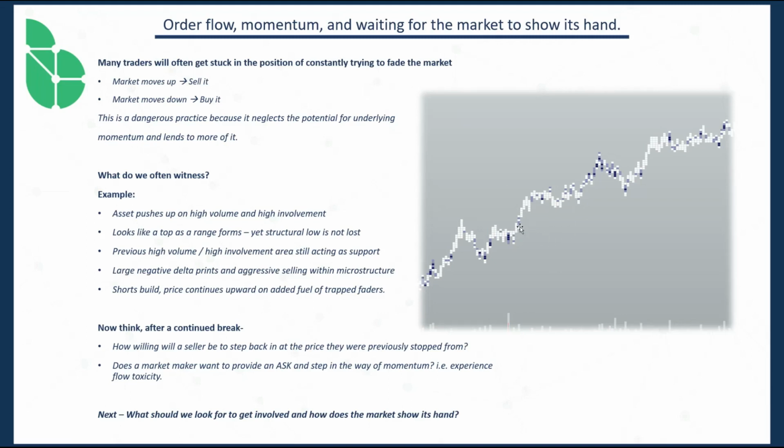Trends are messy. All right, so what happens is we get traders stepping in, selling. Price moves slightly upward. They're stopped out, they're pressured, and you get further and further movements upward. And again, everyone is trying to sell the top without a major break. And that's the key thing to pay attention to. Okay, waiting for the market to show its hand means waiting for a clear break of structure. All right, at least a clear break of structure.